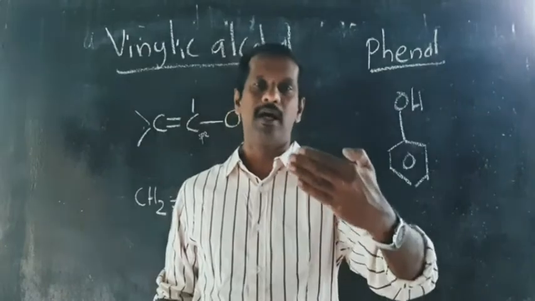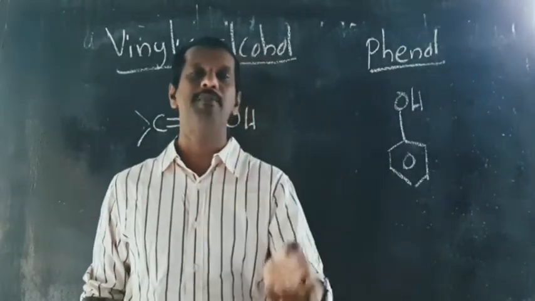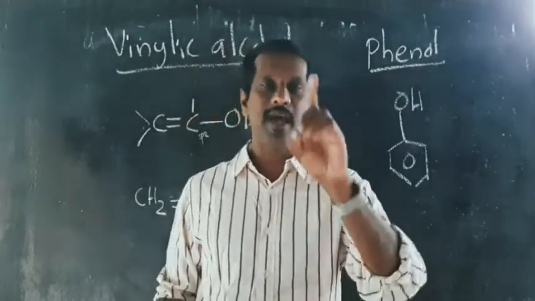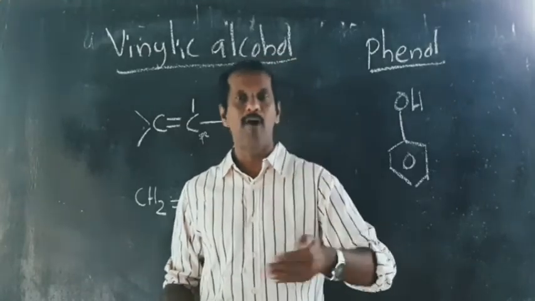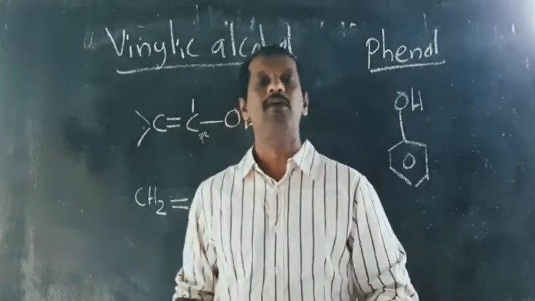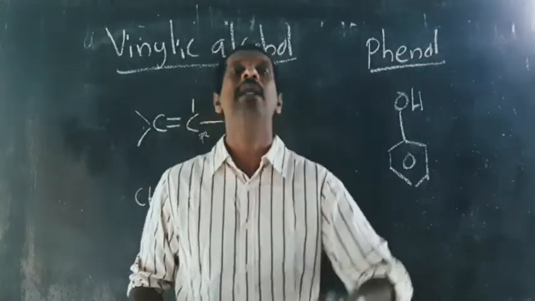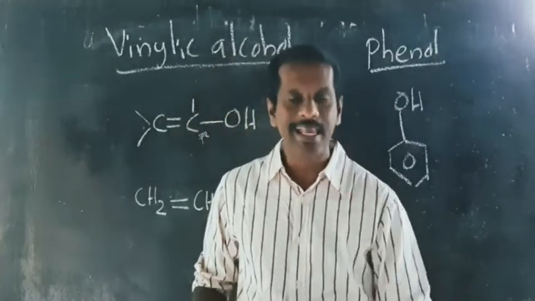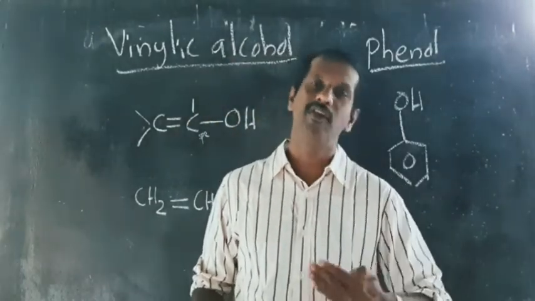So based on number of OH groups, there are 3 types: monohydric, dihydric and trihydric. Then we have primary, secondary and tertiary alcohol. Then we have allylic alcohol, benzylic alcohol, vinylic alcohol, and finally phenol.